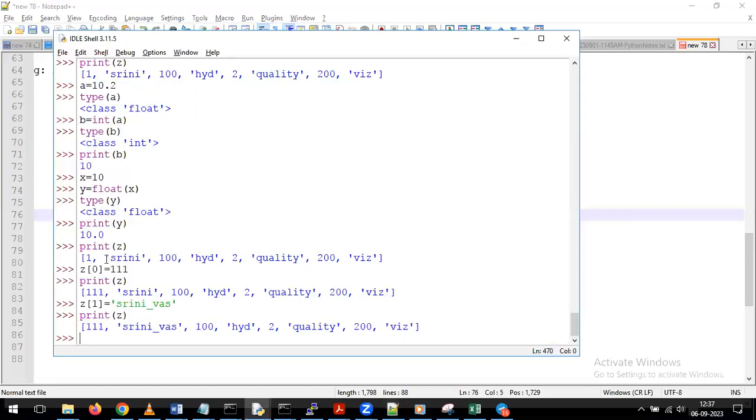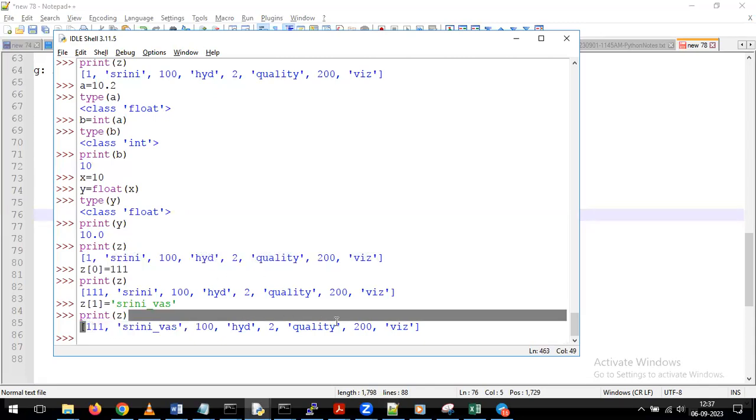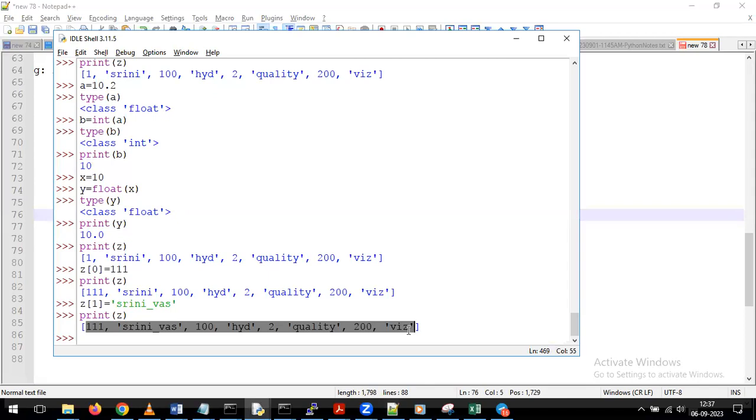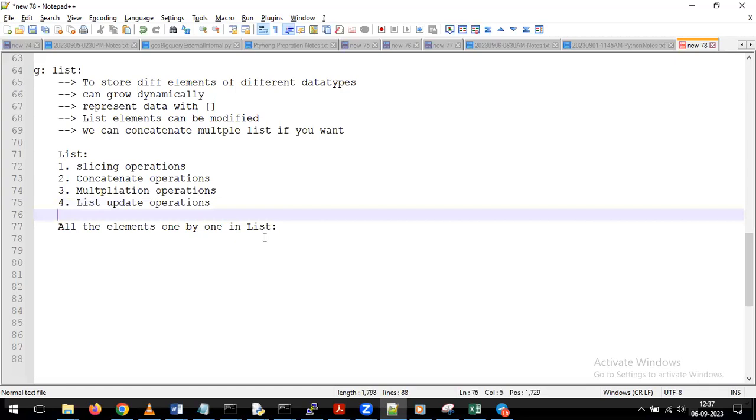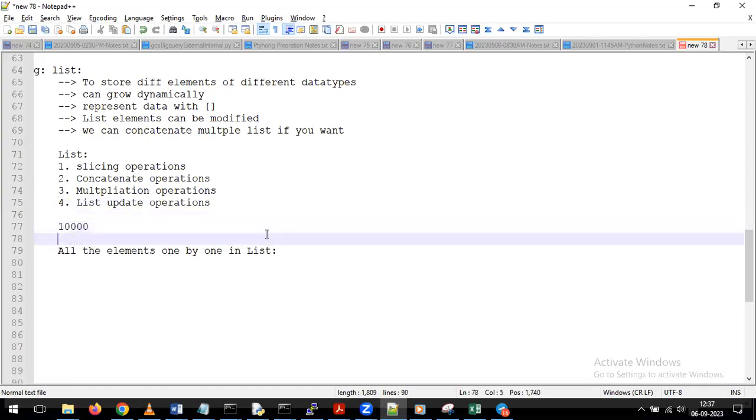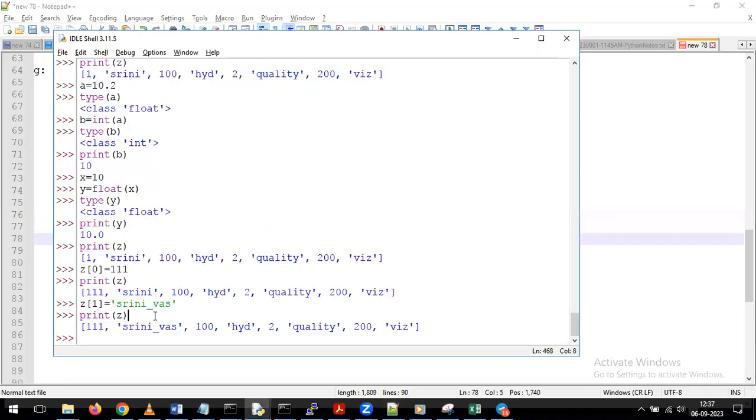Now tell me, my requirement is, this is the Z. In this Z, we have all these elements, and this is the latest one. Now I want to add one more element at the end, and for that element I want to give the value, for example, 10,000 or 1,000. I already have the Z list with these many elements. Then what do we have to do here?